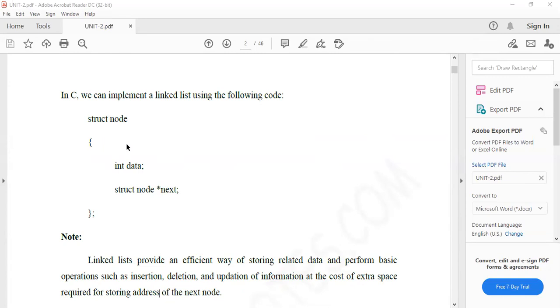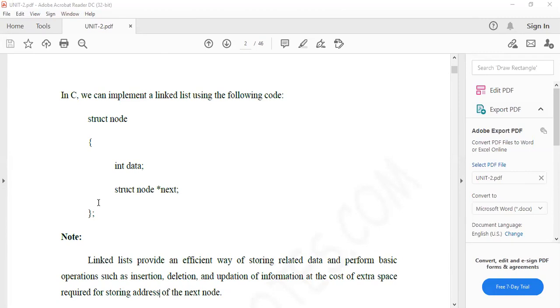Here we are using the structure type for node creation. The node consists of two parts: one is a data field and another is an address field. In the address field, there is the previous node and the next node, that means the predecessor node and the successor node. So we need all these types, which is why we are using the structure here. That is the meaning of structure, and in every linked list this will come. I'm giving you clarity here. If you have any doubt, you can ask me. Let me stop.